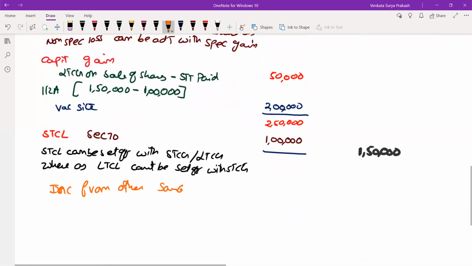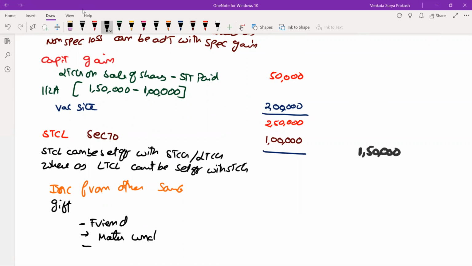Now let us see. Gift. First gift received from a friend. Second gift received from maternal uncle. Third gift received from grandfather's younger brother. So whatever gift received from a friend is taxable. So the value of the gift is what? The value of the gift received is 60,000. So the 60,000 becomes taxable.